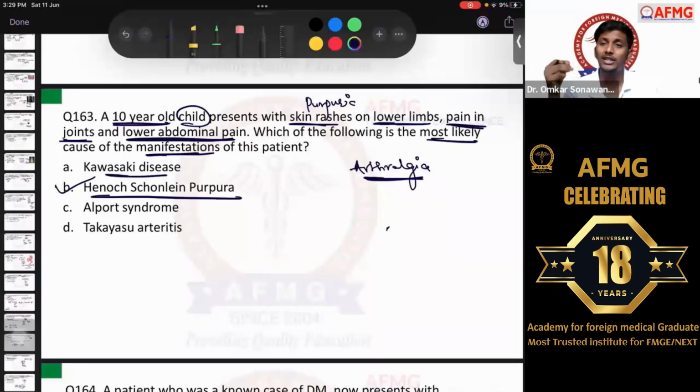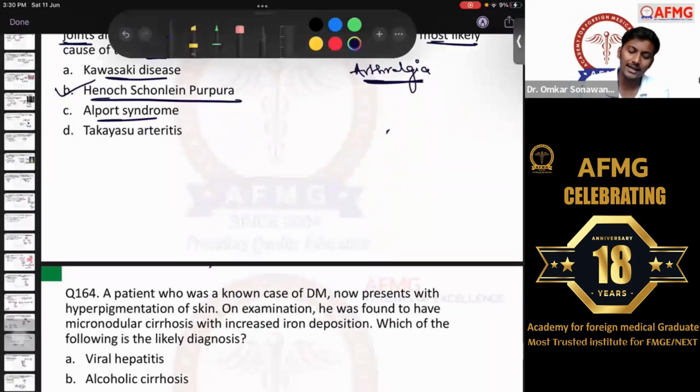Kawasaki we have discussed. There should be more than 5 days of fever along with CRASH features, that is conjunctivitis, rash, edema and erythema of hand and feet, adenopathy, that is mainly unilateral cervical lymphadenopathy, and M for mucosal involvement, that is strawberry tongue. Alport syndrome is the most common cause of hereditary nephritis. There the patient will have hematuria. It is an example of nephritic syndrome, along with ocular features like anterior lenticonus or sensorineural hearing loss. Takayasu arteritis is more common in the 50 to 60 year age group, and it is known as a pulseless disease because there is narrowing of the left subclavian vessel. So pulse is not felt usually in the left arm. That is the case of Takayasu arteritis.